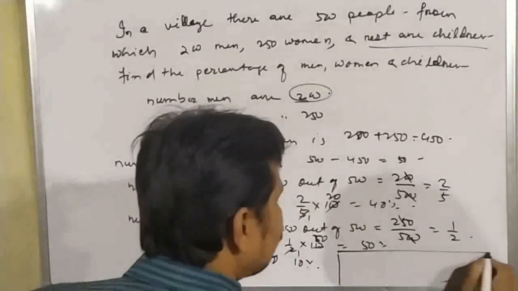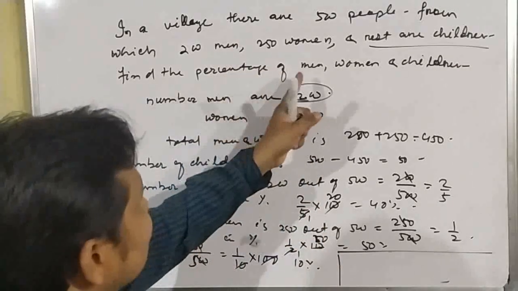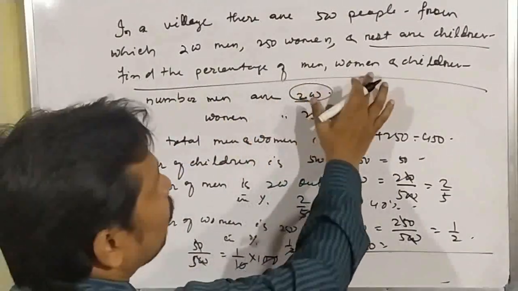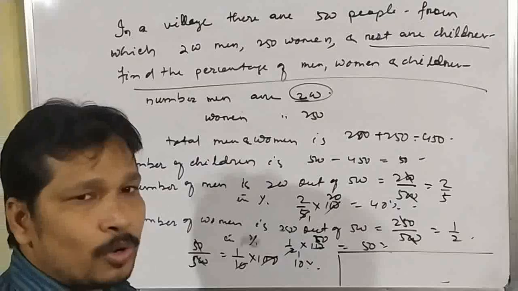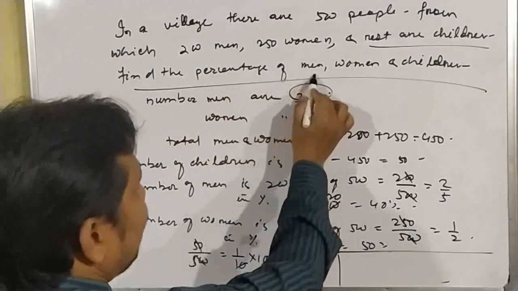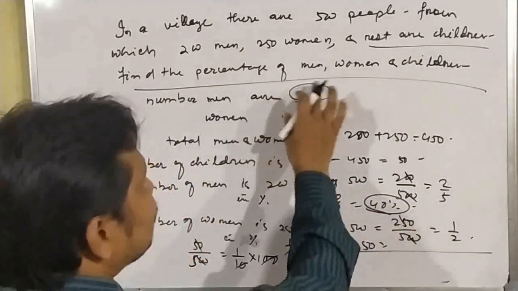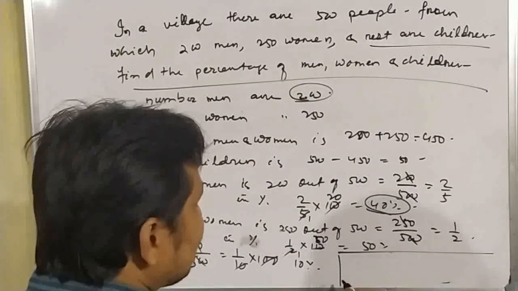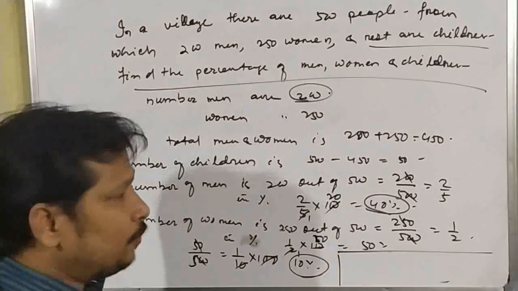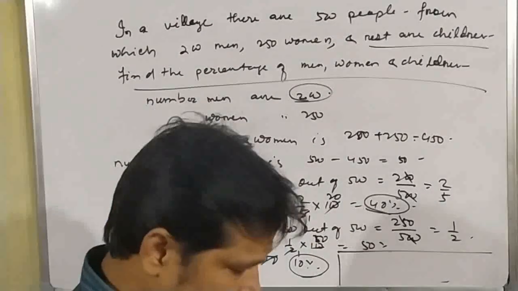Okay. So finally you have to write the number. In that village, the percentage of men. What is the question it is asked? It asked to find the percentage of men, women and children. And in this way, you have to write your last final answer. Okay. So percentage of men is how much? Percentage of men is 40%, and the percentage of the women is 50%, and the percentage of children is 10% in that village. Okay. If you write in this way, then you will get the full mark. Understood?